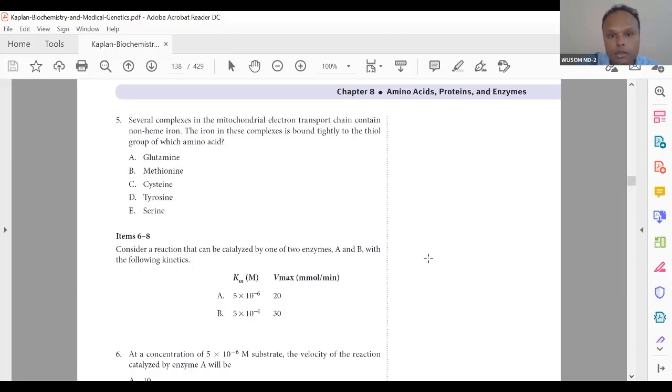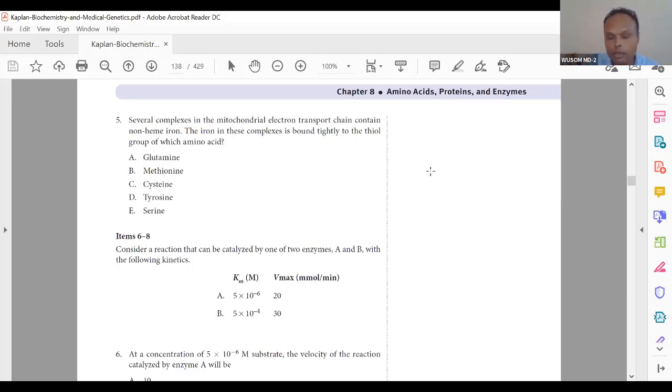So see this. Iron in those complexes is bound tightly to thiol. Thiol means SH. Thiol means sulfur, and ol means OH. So thiol means SH.